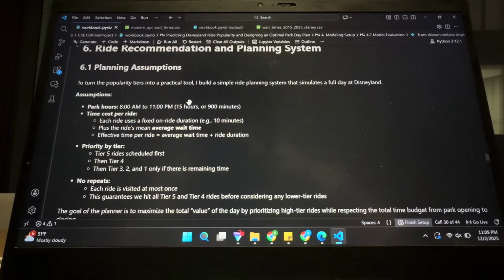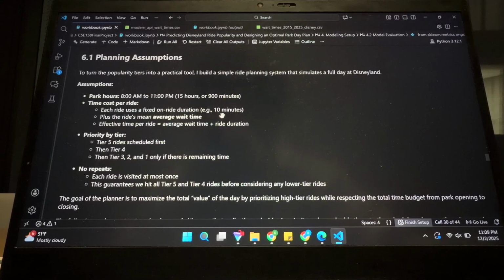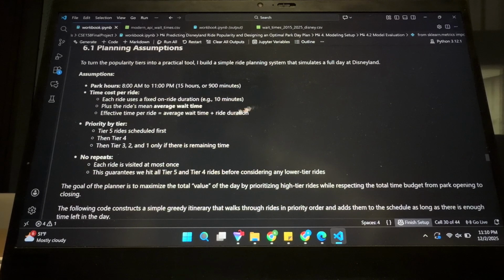So I had a couple of assumptions when making this planning system. Mostly some pretty simple stuff like the park hours and time per ride. I originally wanted to just do 10 minutes per ride, but later on I changed it to be more accurate and use the actual ride times. So I combined the average wait time and the ride duration. I also added walking distances, so I allotted 5 minutes to walk from ride to ride.